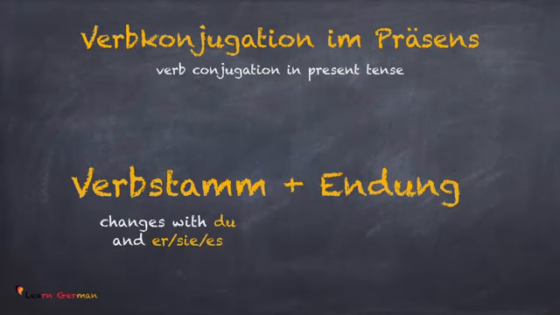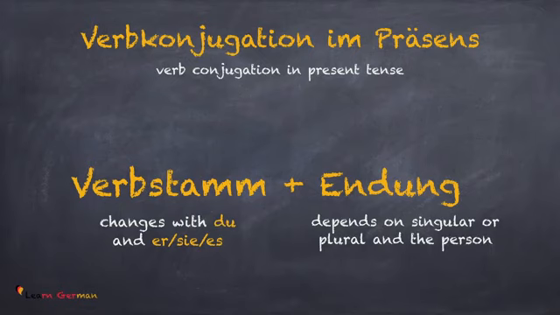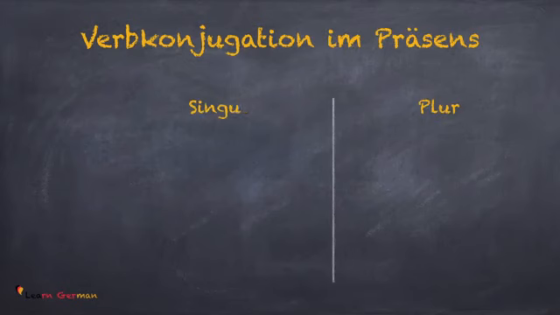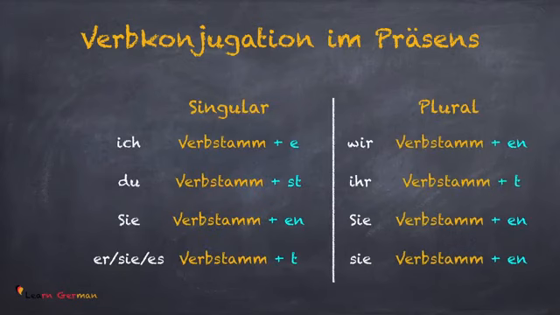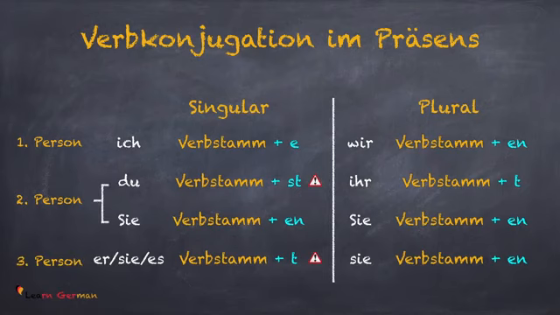For irregular verbs, the Verbstamm changes while conjugating with du and sie. The Endung depends on whether it's singular or plural and the person. The conjugation of a verb in Präsens depends on whether it's singular or plural, or whether it's erste Person, zweite Person, or dritte Person. This table is the same as for the regular verbs. We did this in the previous lesson.